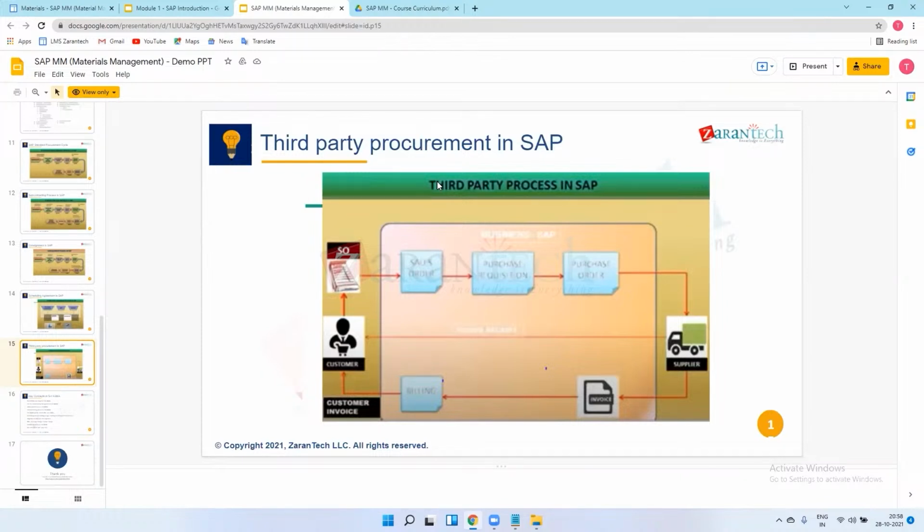But XYZ is producing the engine in their own company. In the engine, you know about the silencer, meaning exhaust. Before that exhaust there is a turbo, and XYZ doesn't manufacture that turbo.